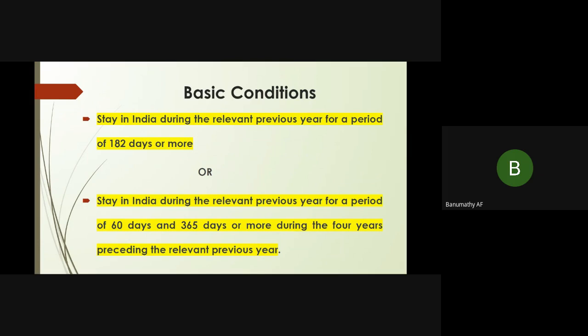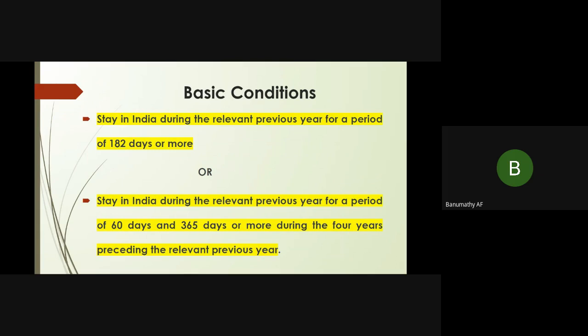Then he satisfies the first basic condition and he becomes a resident. Okay. Now, what is the second basic condition? Stay in India during the relevant previous year for a period of 60 days and 365 days or more during the 4 years preceding the relevant previous year. What do you mean by 4 years preceding the relevant previous year?